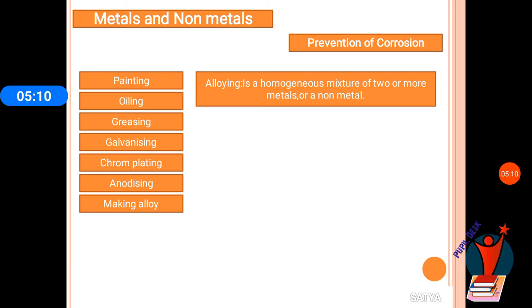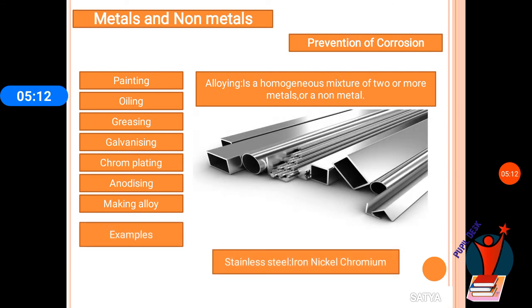Some examples of these alloys are stainless steel. Stainless steel is made up of iron, nickel and chromium. Here we are mixing nickel and chromium with the iron. This prevents the corrosion of iron and also gives a mirror or smooth texture to that article.